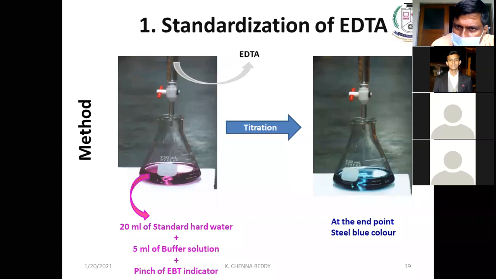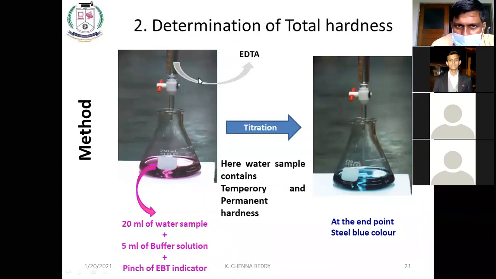In the second step, we are using the water sample. We don't know the concentration, but we know the volume. That means we know V1, we don't know N1.